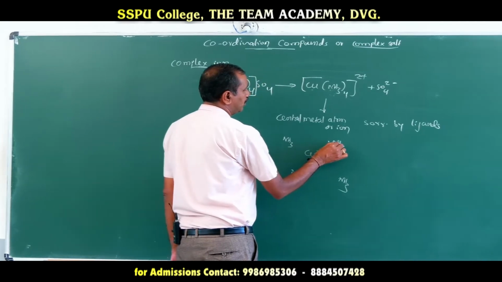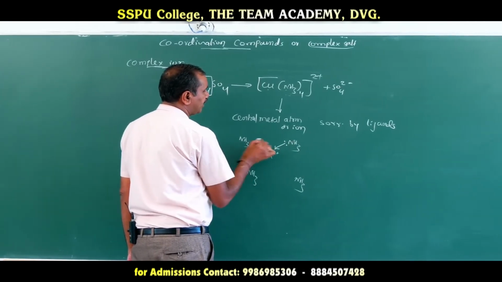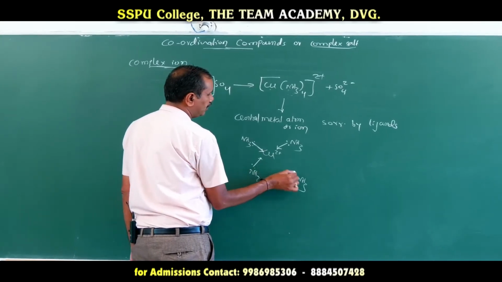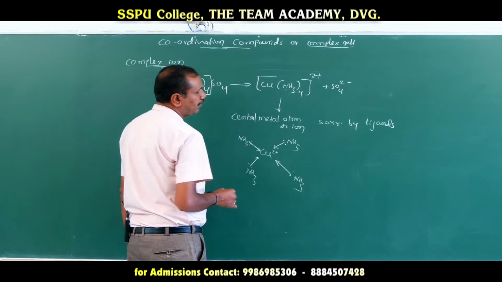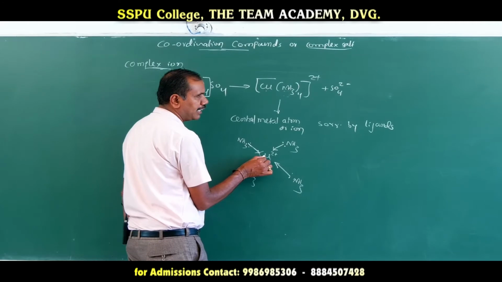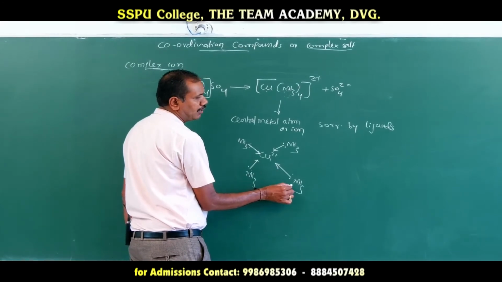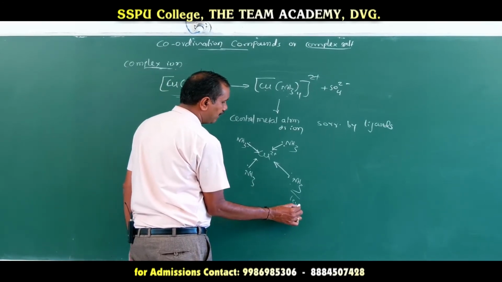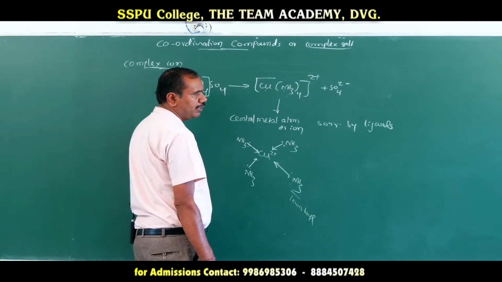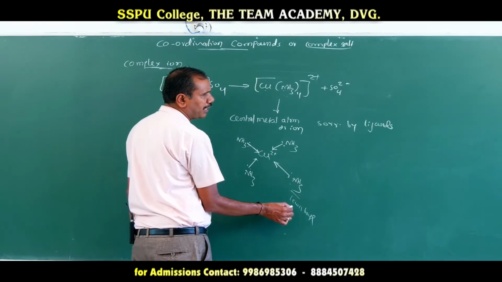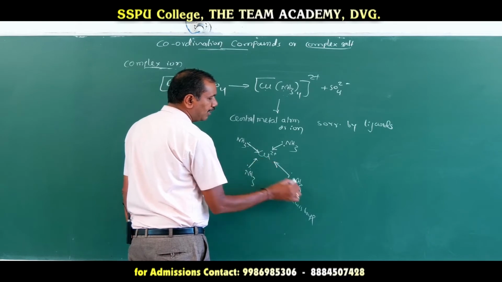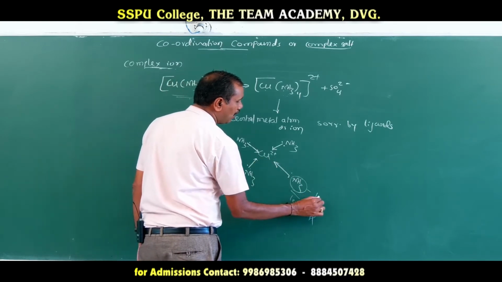So these substances, ammonia, are called ligands. A ligand is a substance which can donate a pair of electrons to the central metal atom. We may also call it a Lewis base. We know that a Lewis base is nothing but an electron pair donor. Here the ligand acts as an electron pair donor. One which donates a pair of electrons to the central metal ion is called a ligand.